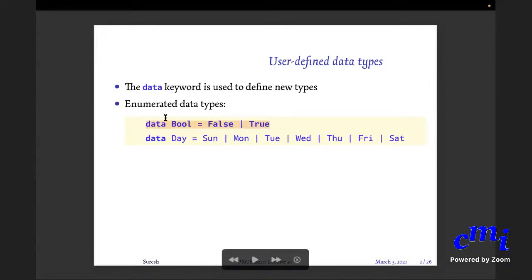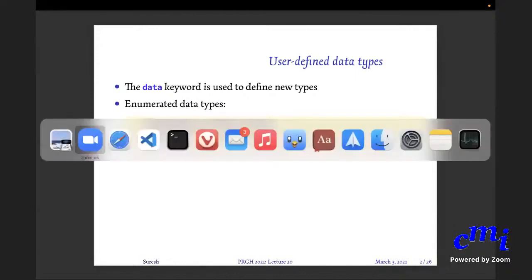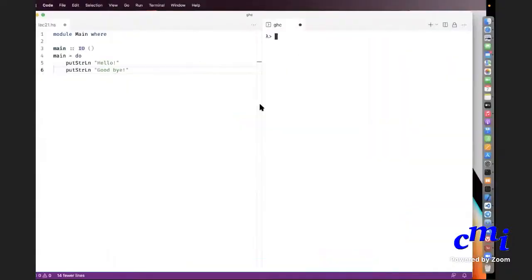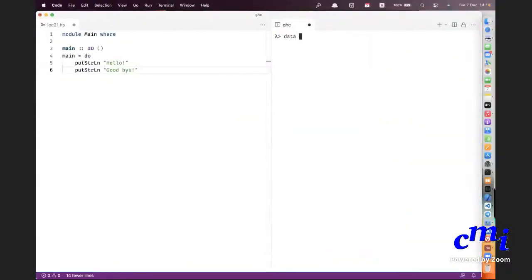So Bool has two values, False or True. Can you name some data type with one value? You've just been talking about it. Unit. Unit, yes. So unit has exactly one value. Bool has exactly two values. What more can we try here? I think it is called void. See, there is void, and data Void.